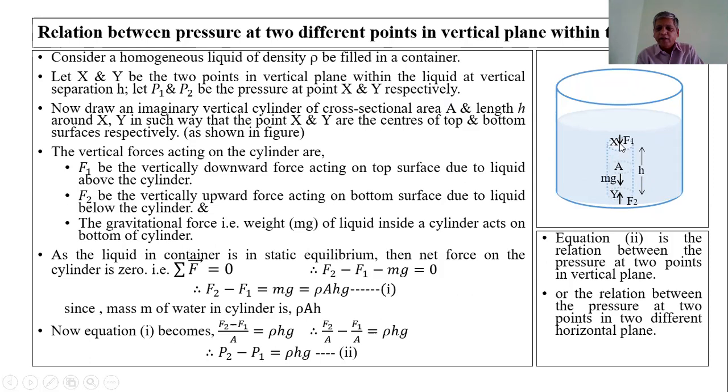X is at the center of the top surface and y is at the center of the bottom surface, as shown in the figure. Now, the vertical forces acting on this cylinder are,